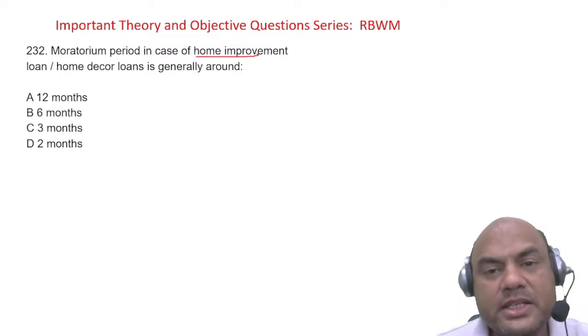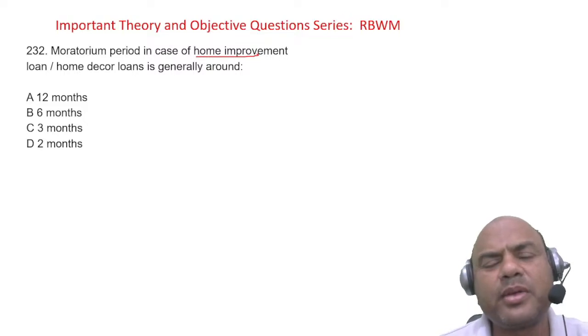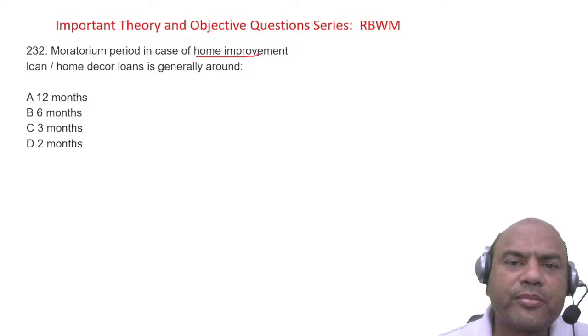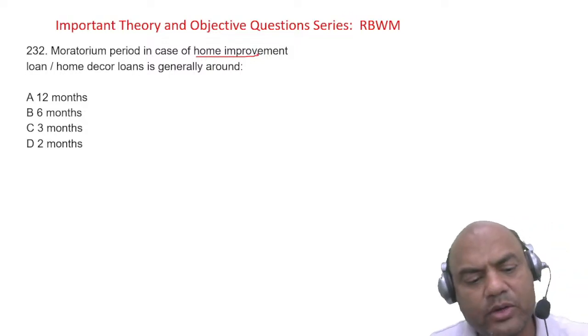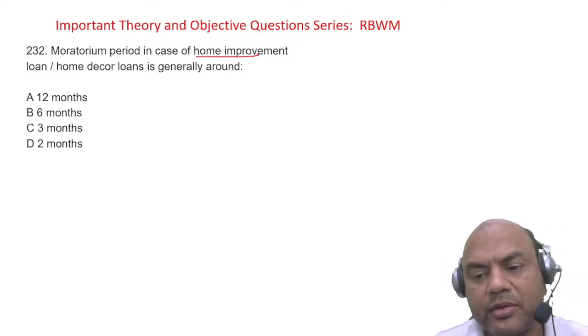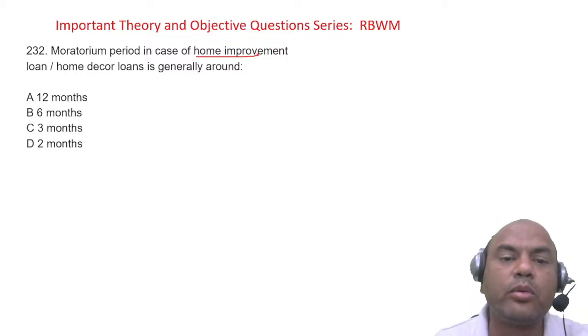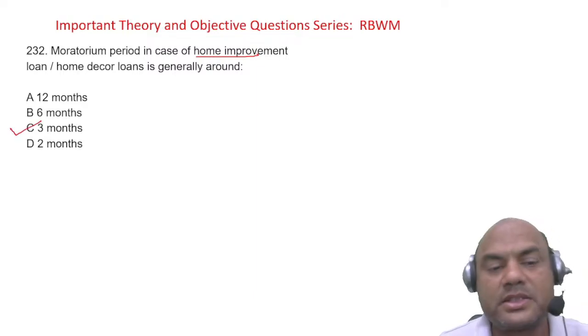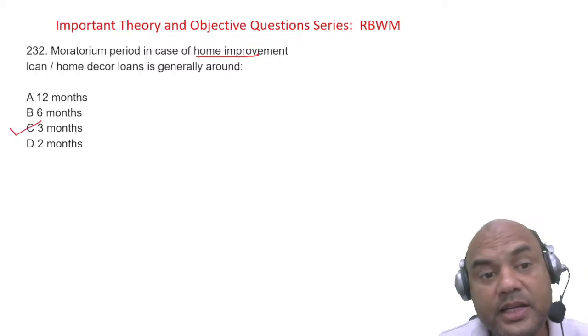Here, the furniture work or painting work, everything can be completed in what period? Generally 2-3 months is enough. So in home improvement loans, the moratorium period is given as 3 months. Generally it is 3 months.